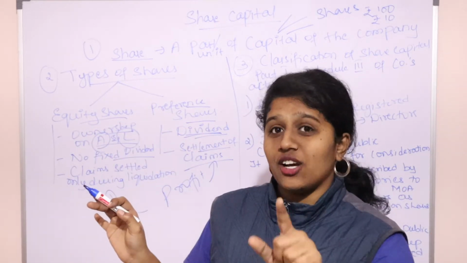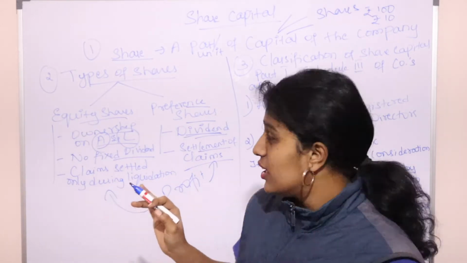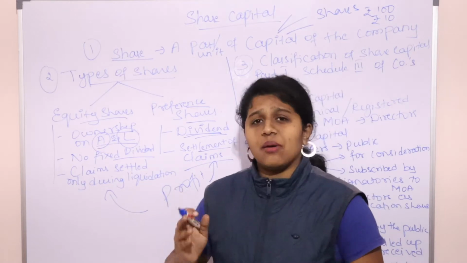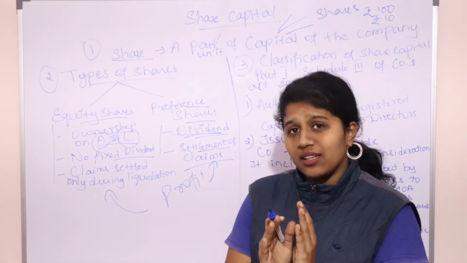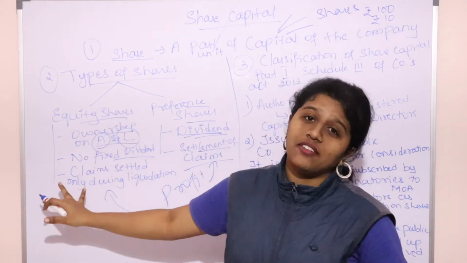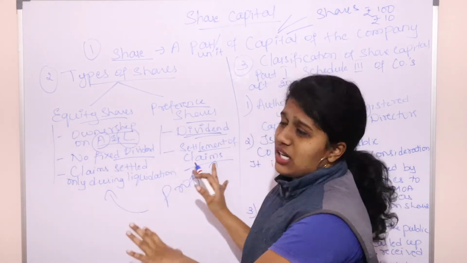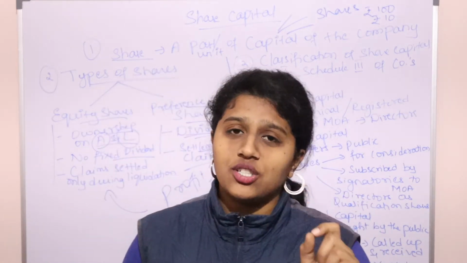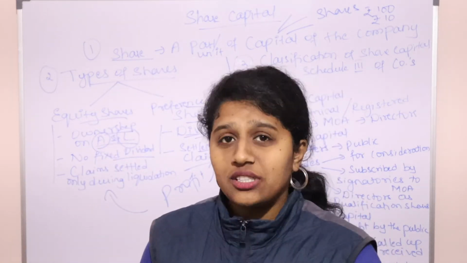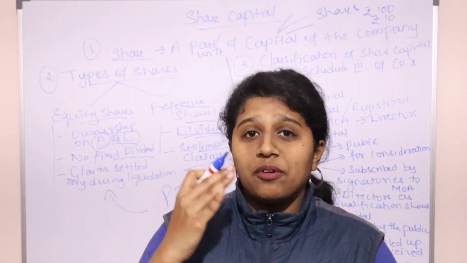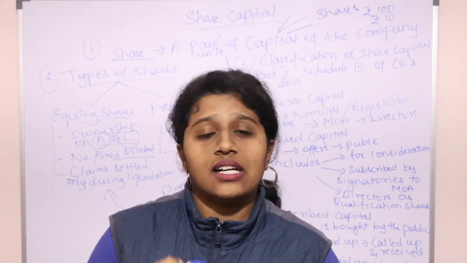If there is a loss, equity shareholders will face the loss. And for settlement of claims, once the company is closing, they will first pay the amount to the preference shareholders. If anything is left, it will be paid to equity shareholders. So these are the two classes of shares. Equity shares are ownership shares with ownership of assets and liabilities, no fixed dividend, and very high risk. Preference shares get preferential right over payment of dividend and settlement of claims.